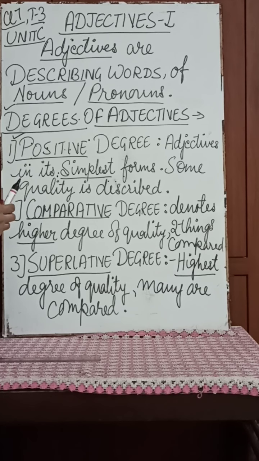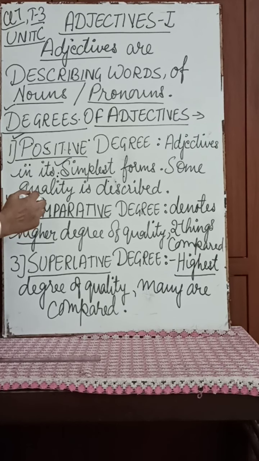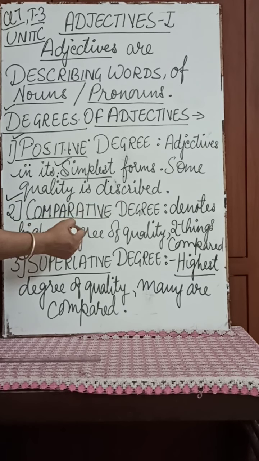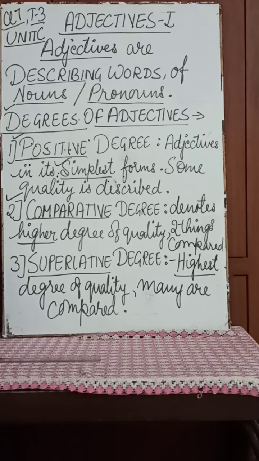When adjective is used in the simplest form, that is called the positive degree. Some quality is described, right? It is the first form of adjectives. Then, coming to the second, it is the comparative degree, when a comparison between two is done, right? So, comparative degree denotes higher degree of quality where two things are compared, right?